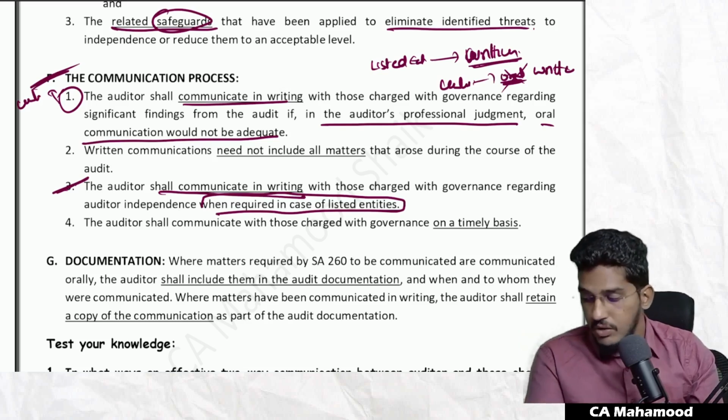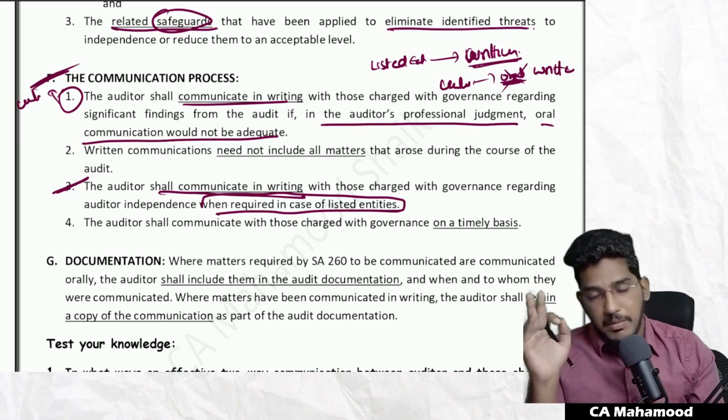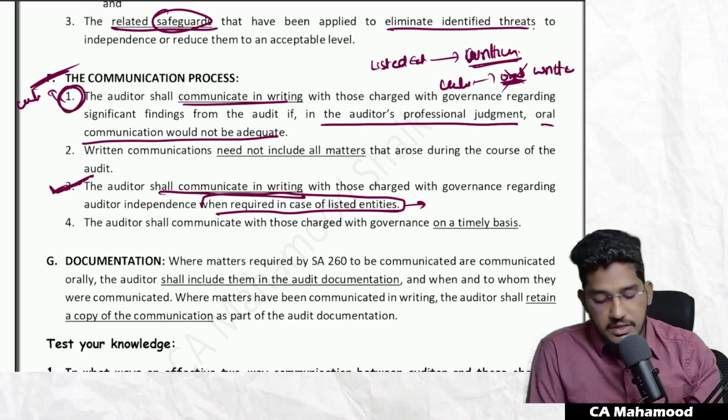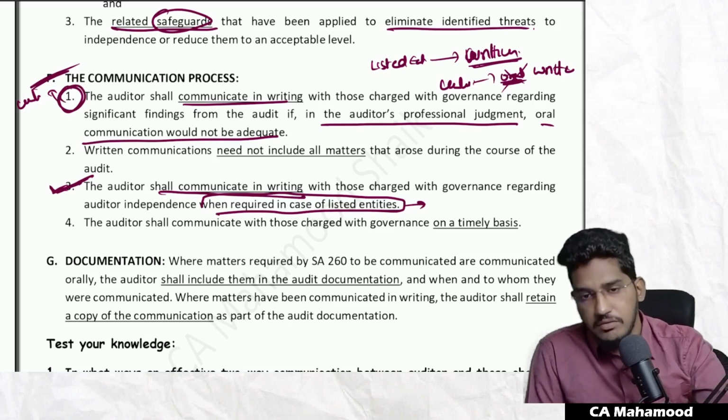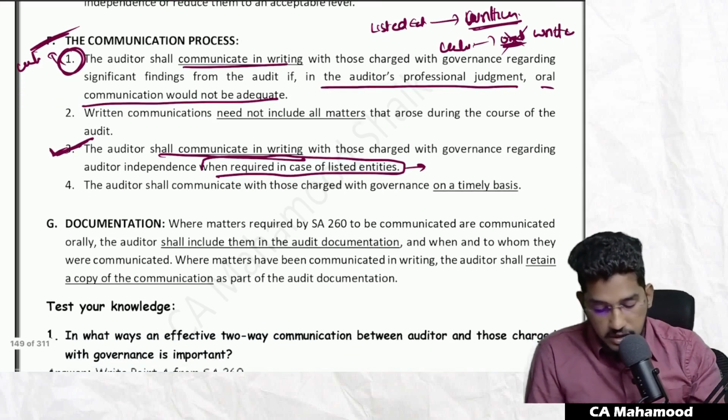But as we all know, oral communication will not be effective. Always we need written communication only. But written communication has been made mandatory in case of listed entities. In case of unlisted entities, they have been given a choice of oral communication. But if you find oral communication will be inadequate, then you can go for written communication.